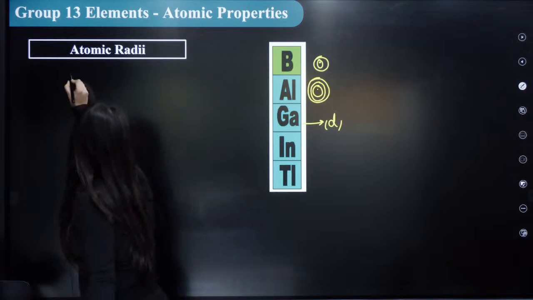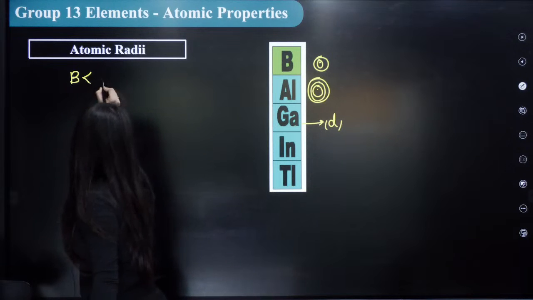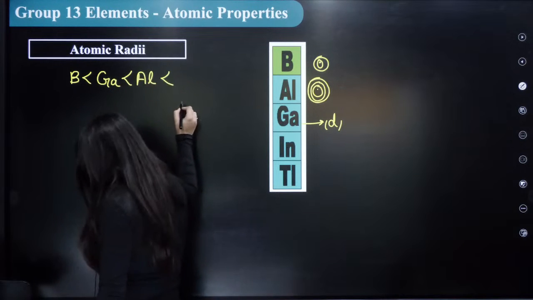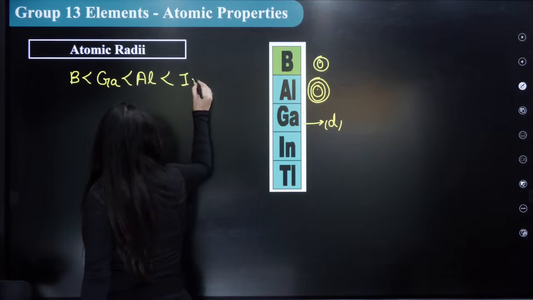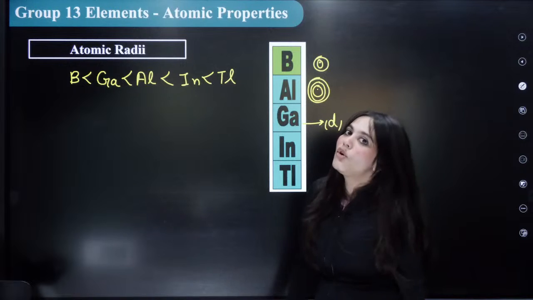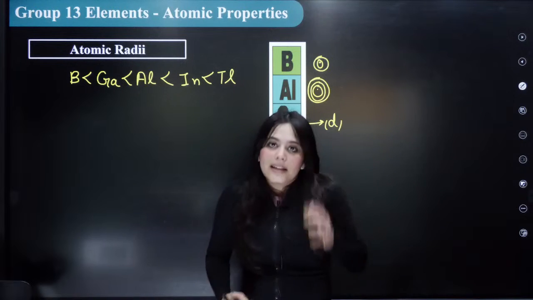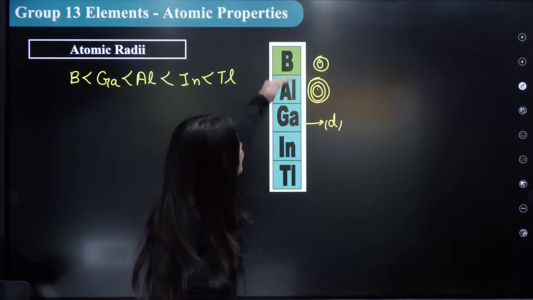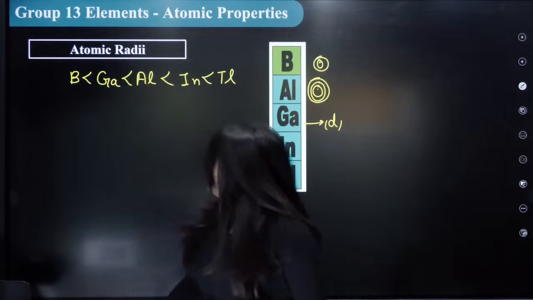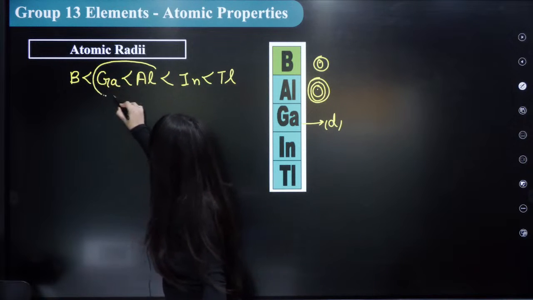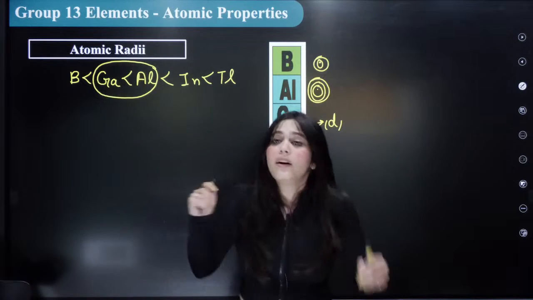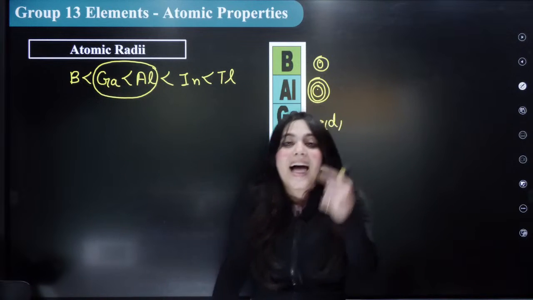So the radii is actually: boron is the smallest, then gallium, then aluminium, then indium, and then thallium. So can you see that there is one exception over here? What should be the general case? The general case should be, as I move down the group, the radii must increase. But there is actually an anomaly here. There is an exception over here, that gallium's radius is actually smaller than aluminium. Why? Because gallium has